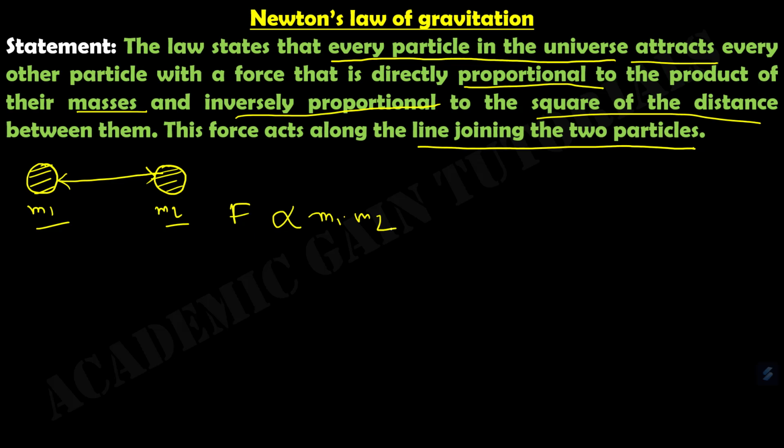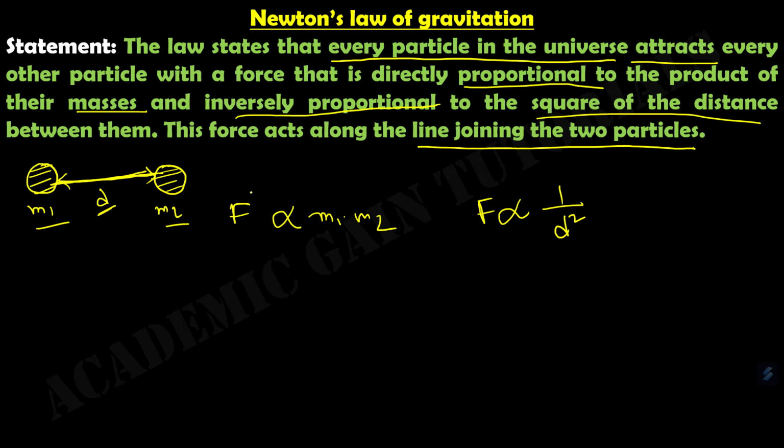So this force F is proportional to the product of their masses, and it is inversely proportional to the square of the distance. Suppose the two objects are at a distance d, then this force is inversely proportional to the square of their distance, and this force acts along the line joining the two particles.